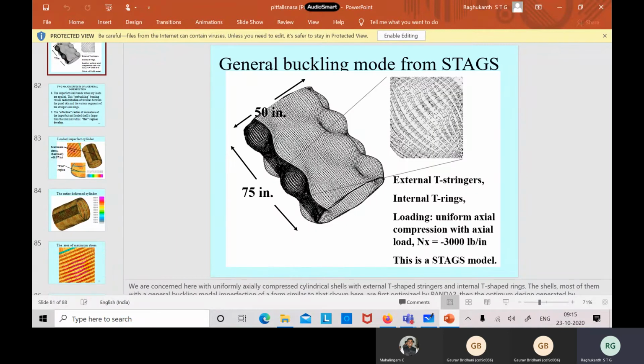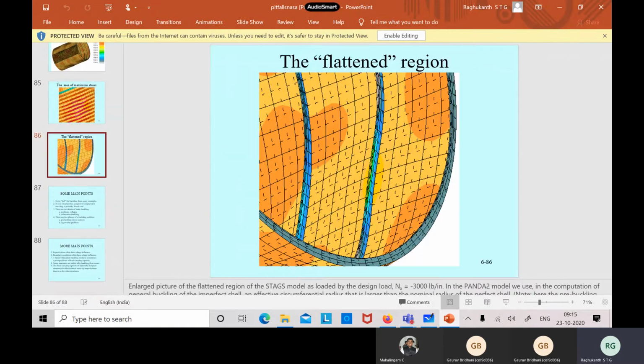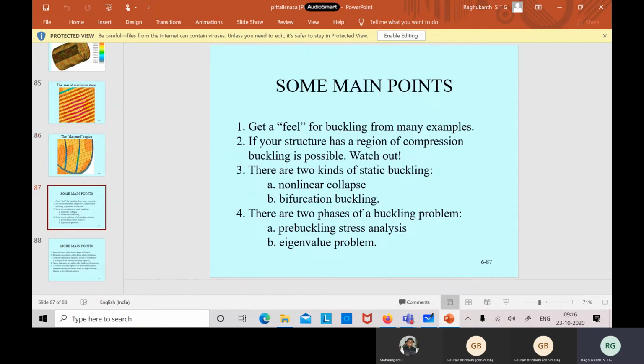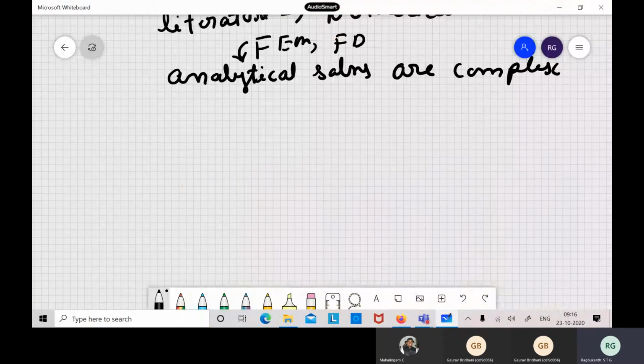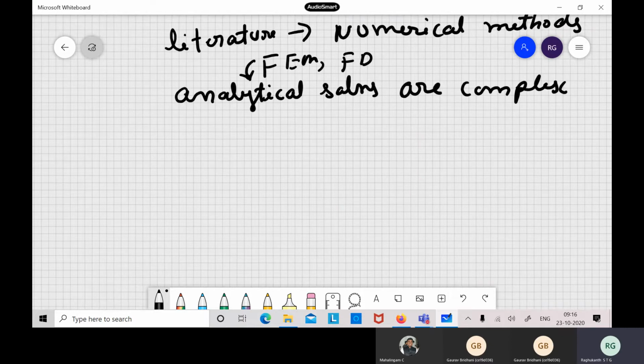Okay. So to have a nice feeling about the buckling, he shows so many things. I think he gives on his website some software also, for finding the buckling loads of shells. You can see this one. Okay, this is a very good website, and he has given nice things. So I suggest all of you go through this. You can download. He has written a beautiful paper also. Okay, so I think some pitfalls, which is published, I think, in ASCE. He has discussed all these things in great detail. But anyway, that much detail is not required for this course. We are only in the analytical solutions, okay, for simple things. But if you are more interested, you can proceed with that.